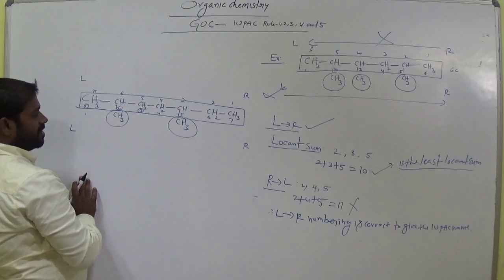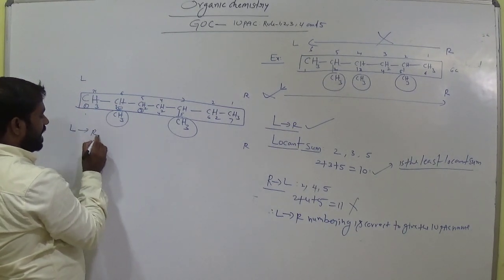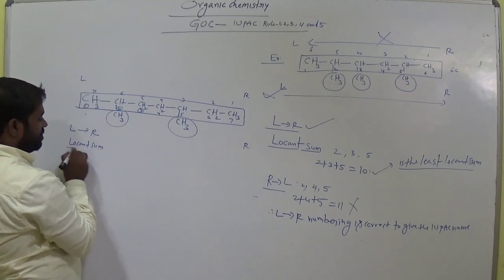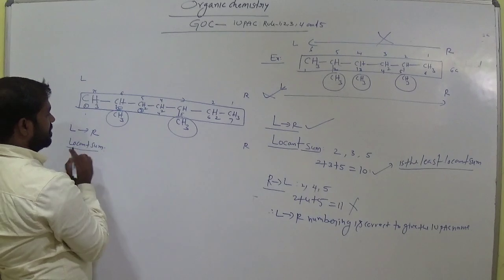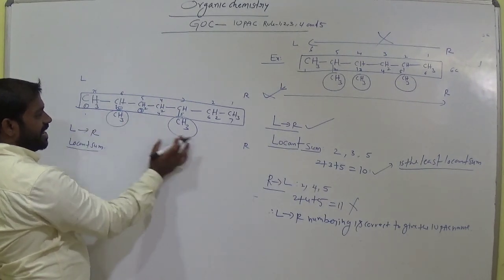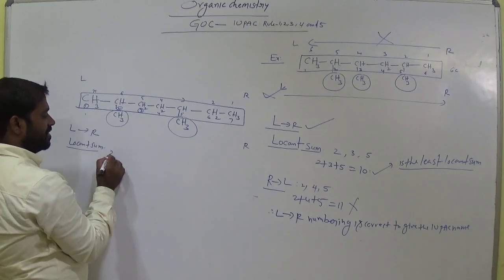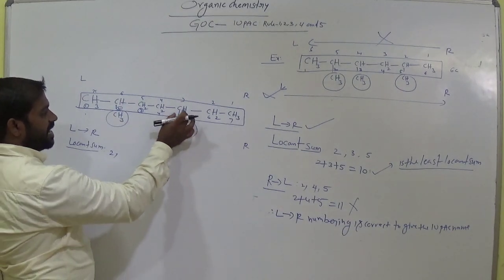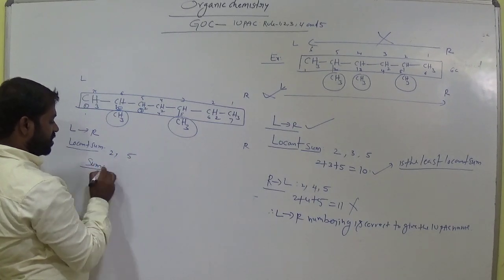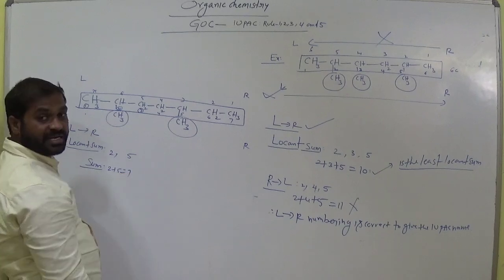Clear? Now in the left to right, locant sum: CH3 is present at second carbon, and this CH3 at fifth carbon. Now the locant sum is 2 plus 5, 7. Clear?